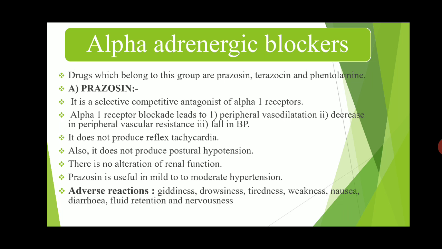Then the next class is the alpha adrenergic blocker. The sixth class is the alpha adrenergic blocker, and the drugs belonging to this group are prazosin, terazosin and phentolamine. Prazosin is a selective competitive antagonist of alpha 1 receptor, and alpha 1 receptor blocking leads to peripheral vasodilation, decrease in peripheral vascular resistance and decrease in blood pressure.